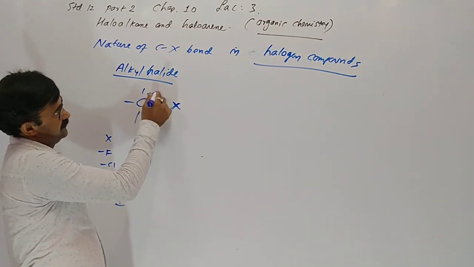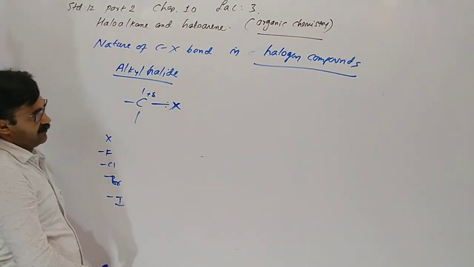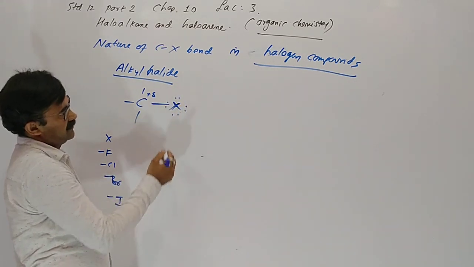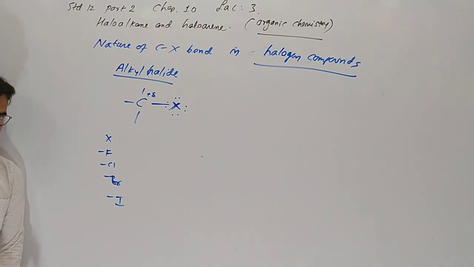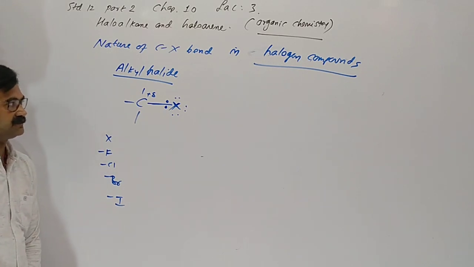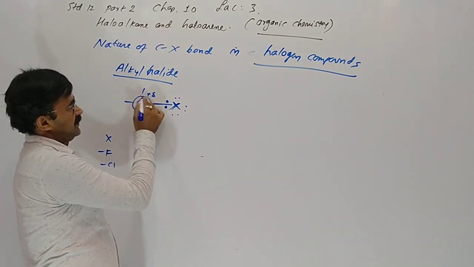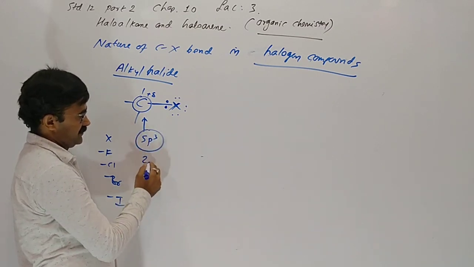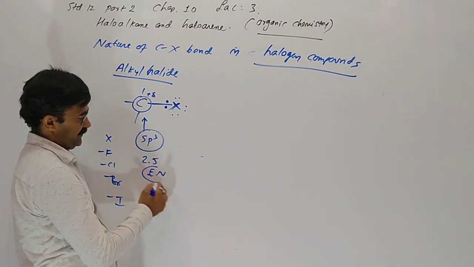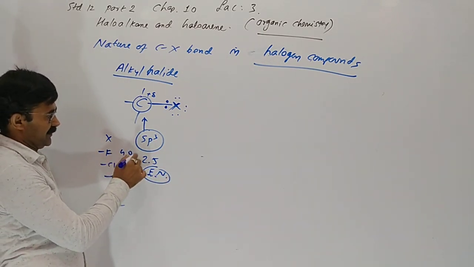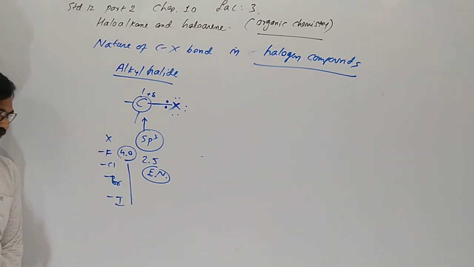In haloalkane, the bond formed is covalent between carbon and halogen, but halogen has 7 electrons in outermost orbit, so one is participated with carbon. This haloalkane carbon possesses sp3 hybridization, so electronegativity is only 2.5, whereas fluorine and chlorine have higher values, like 3.5.